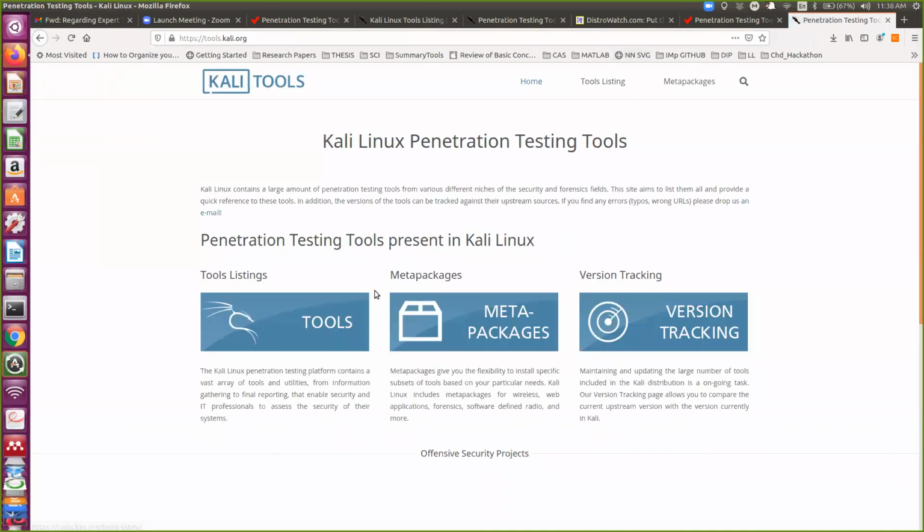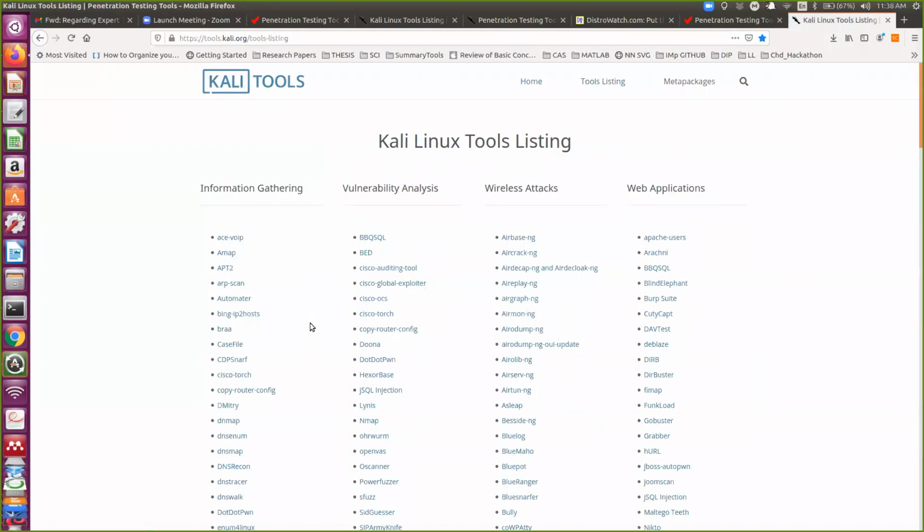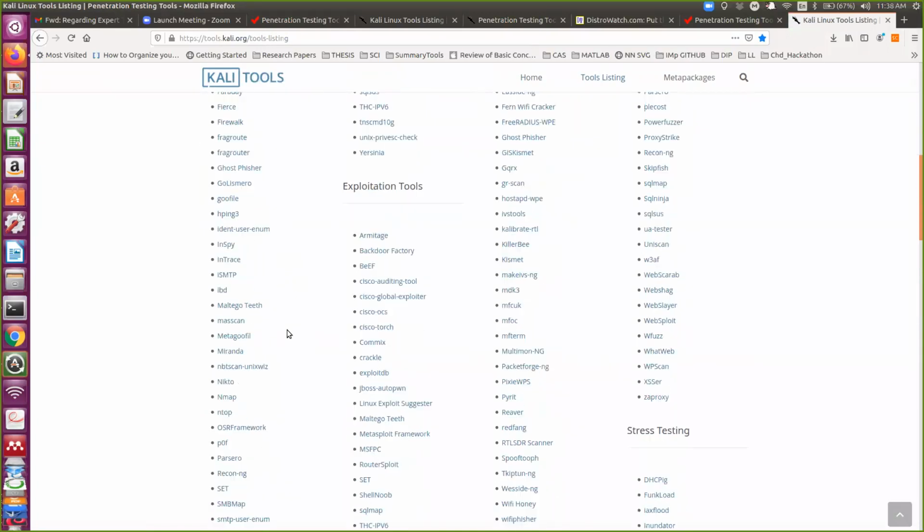When you click here, you will have three options: version tracking, meta packages, and tools. You can click on these tools. Under information gathering, you will find a number of tools available.